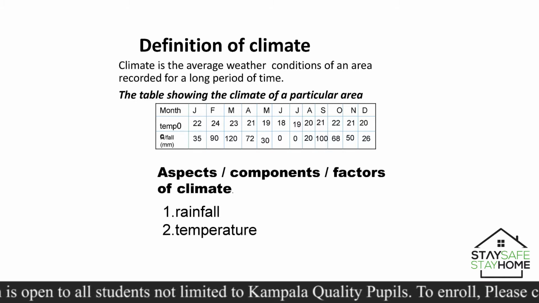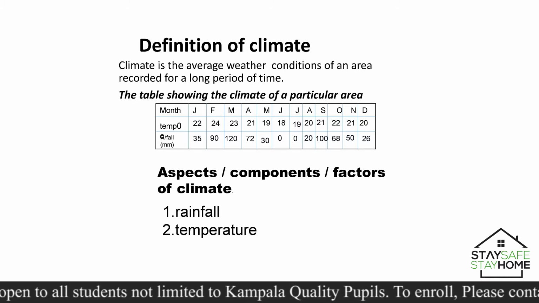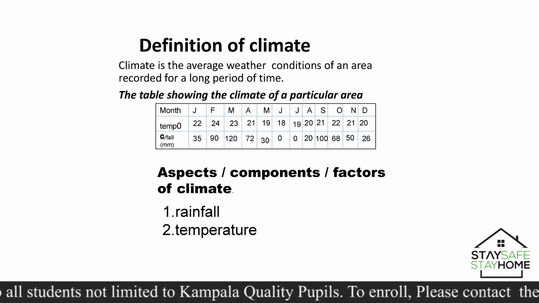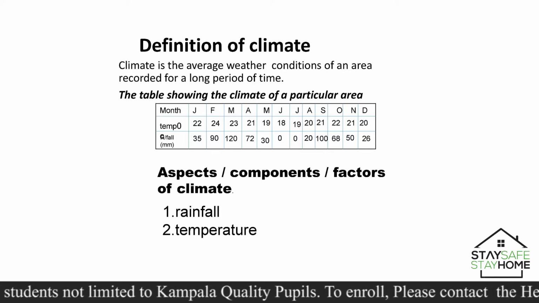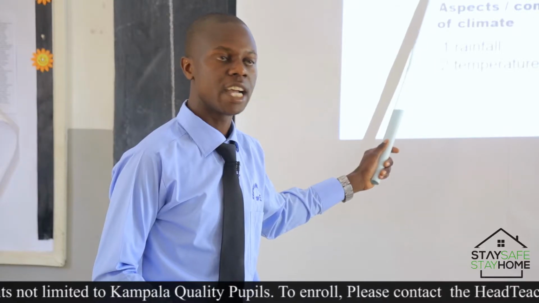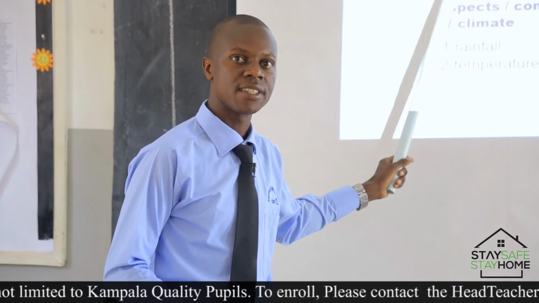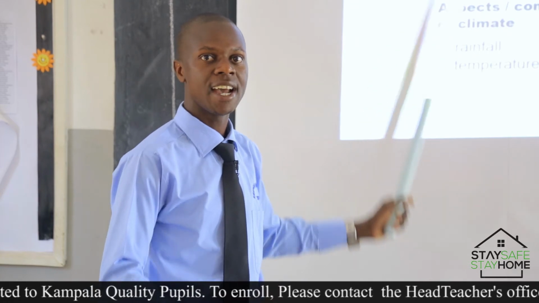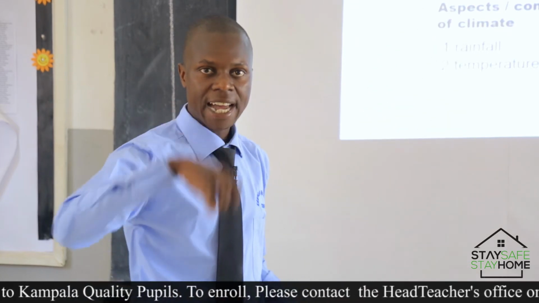When you look at this table, you find out that January had this amount of rainfall and each month has been catered for. They kept on recording the millimeters of rainfall that were received on particular days in January, and later on they added them.